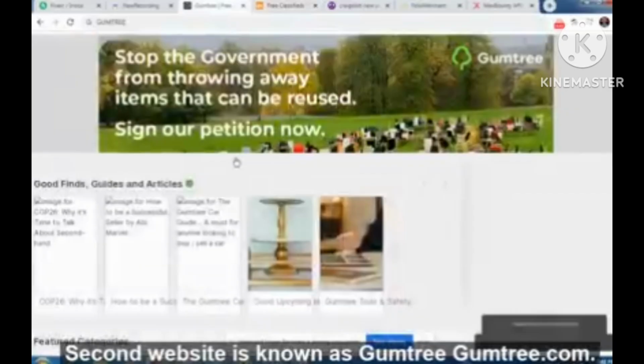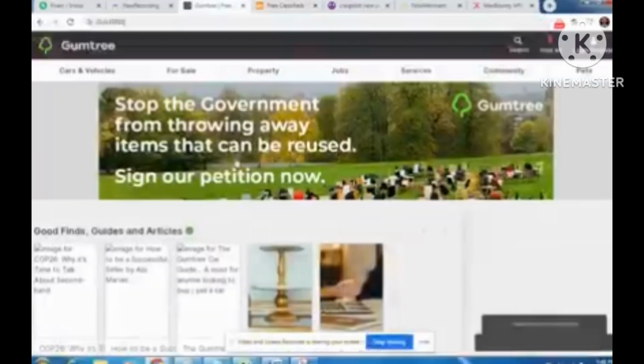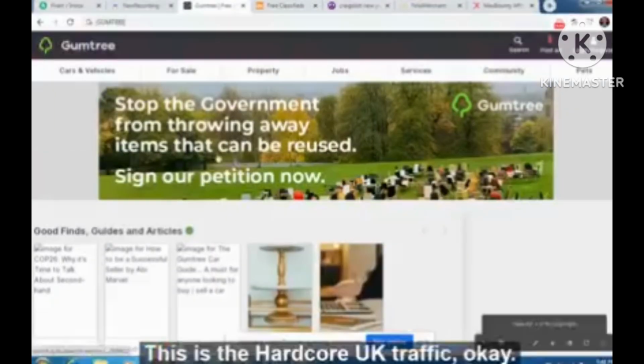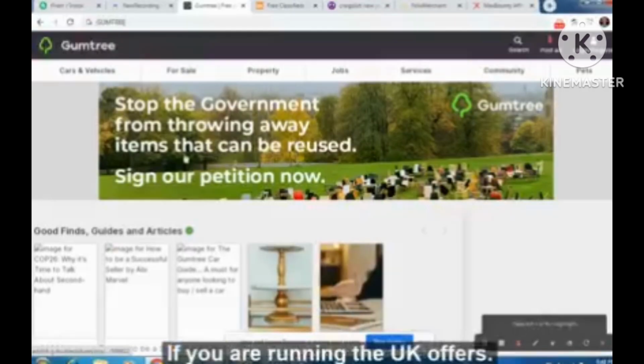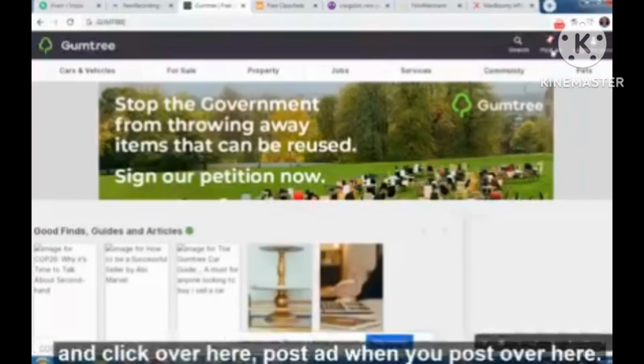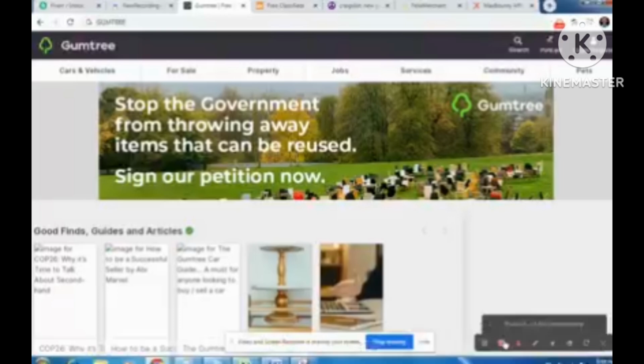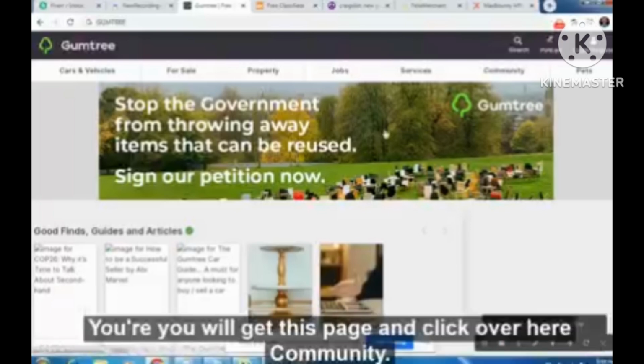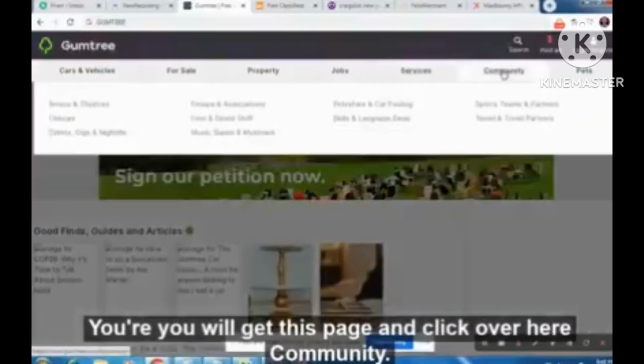Second website is known as Gumtree.com. This is the hardcore UK traffic. Okay, this is very, very powerful if you are running the UK offers. All right, so it also goes the same. Post ad, just register over here and click over here, post ad. When you post over here, you will get this page and click over here, community.